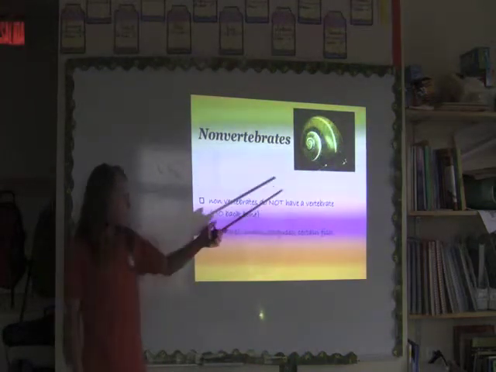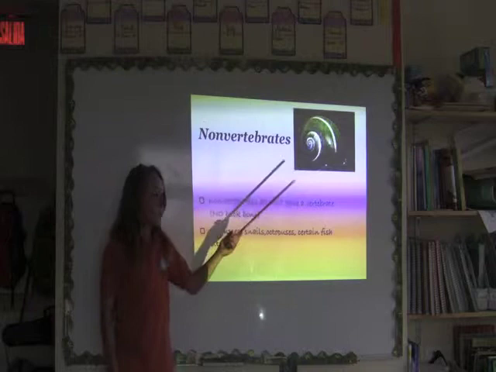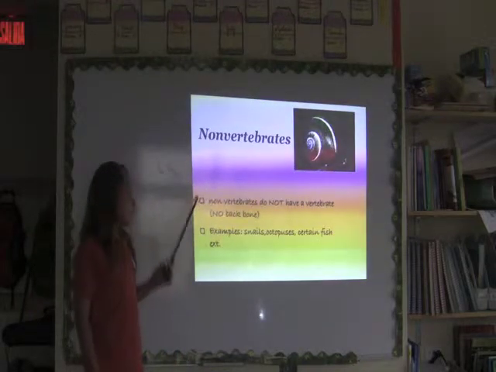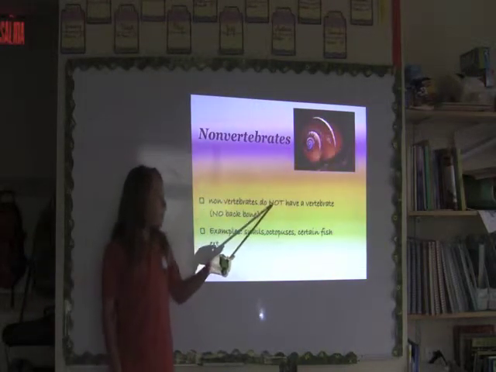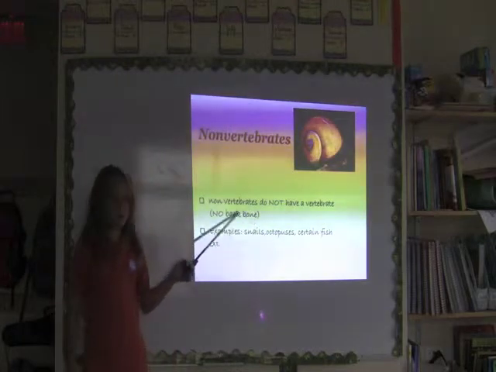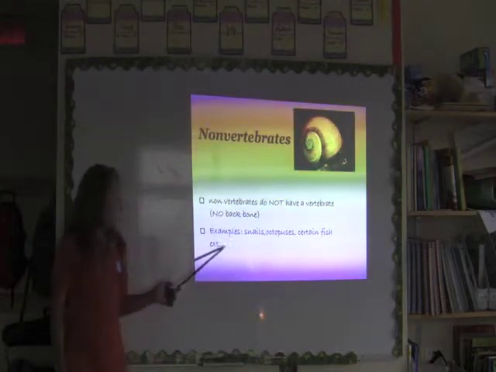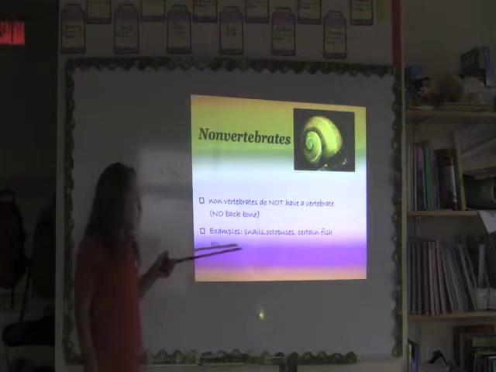Non-vertebrates. Here's an example, a snail. A snail does not have a vertebrate. Non-vertebrates do not have a vertebrate, no backbone. Examples: snails, octopuses, certain fish, etc.